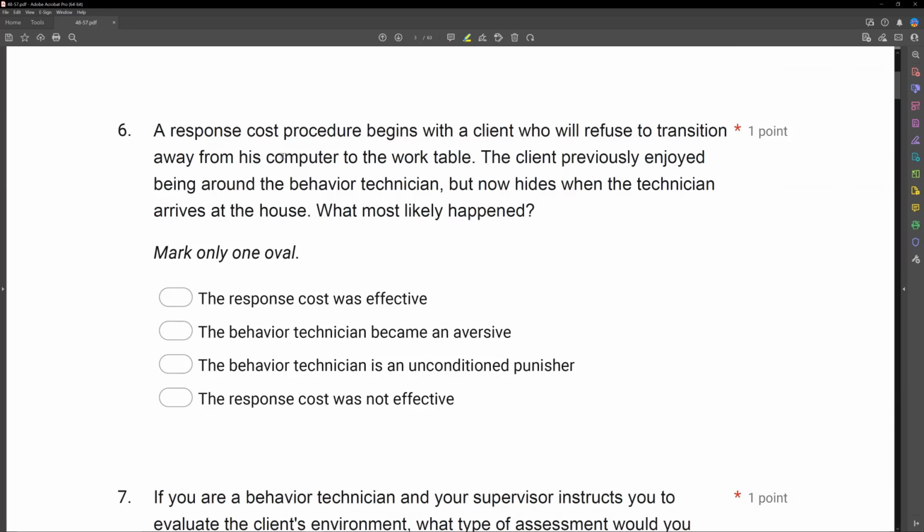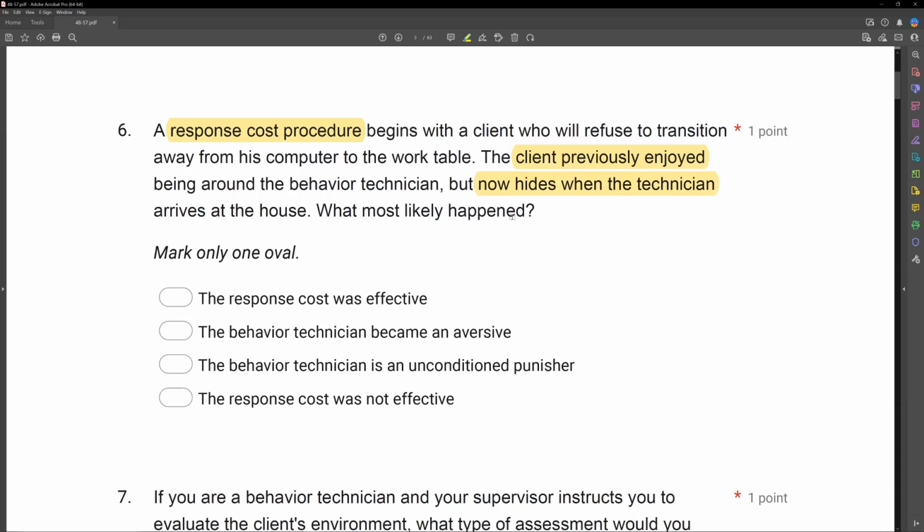Interesting. We have a scenario where we begin a response cost procedure, which is a punishment procedure, a negative punishment procedure. It begins with the client, and the client previously enjoyed the technician, but now hides when the technician arrives at the house. Why do you think that happened? Even if you don't know, think of the simplest explanation. If this technician starts using this negative punishment procedure, and now all of a sudden the client hides and doesn't want to be around the technician, what likely happened here?